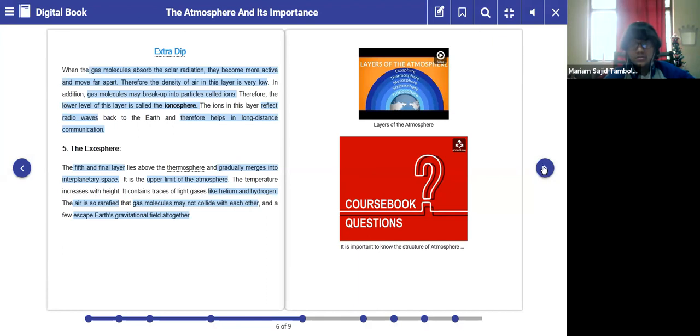All these 5 layers are very important, students. You will definitely get a question based upon this, either in the form of an objective type or in the form of a short answer.